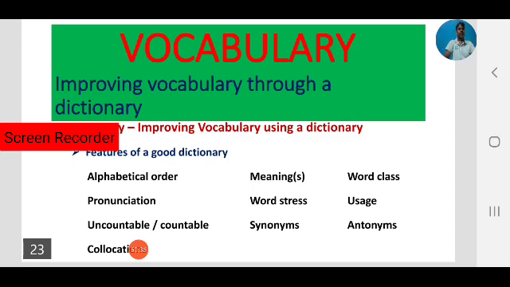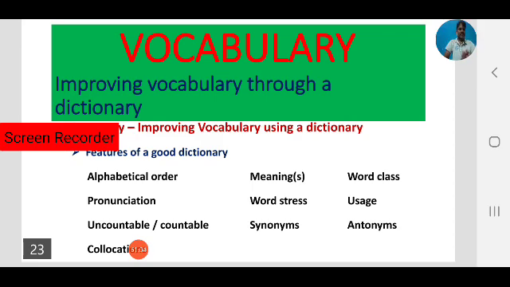And collocations, that is also an important part. How native speakers use words. Some words always go together. For example, lodge a complaint, stage a protest. Those words always go together. Make a mistake, like that. By referring to a dictionary, we can know all these collocations of words.